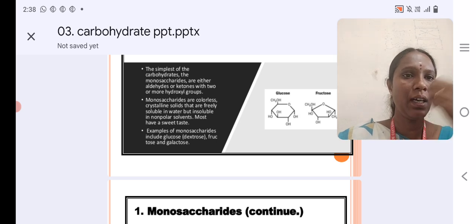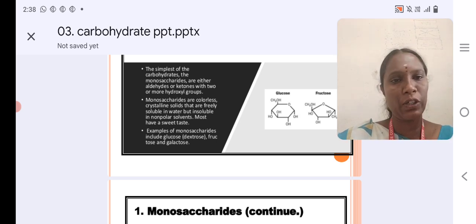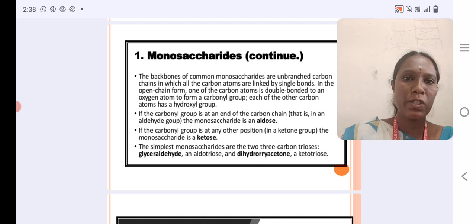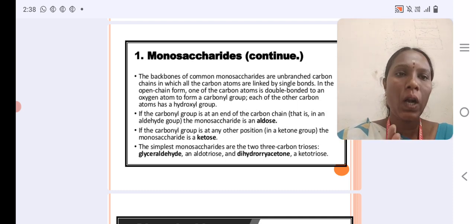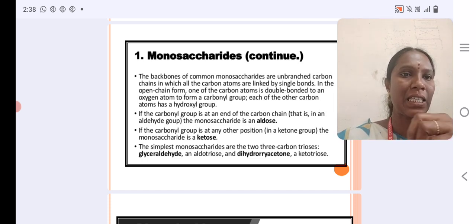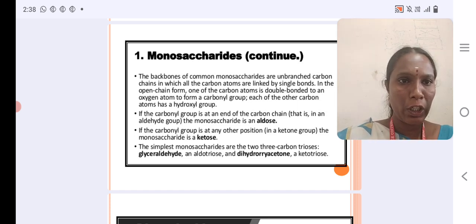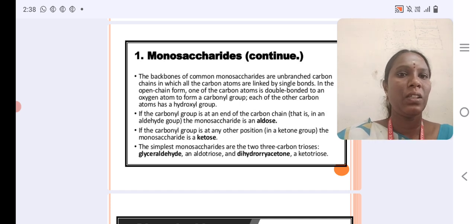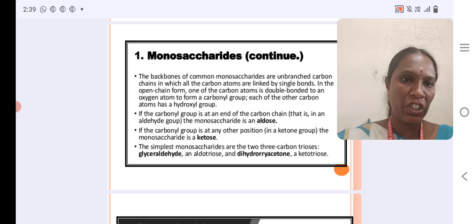This image shows the structure of glucose and fructose. Monosaccharides are unbranched carbon chains in which all the carbon atoms are linked by single bonds in open chain form. One of the carbon atoms is double bonded to an oxygen atom to form a carbonyl group. Each of the other carbon atoms has a hydroxyl group. The carbonyl group may be at the end of the carbon chain.